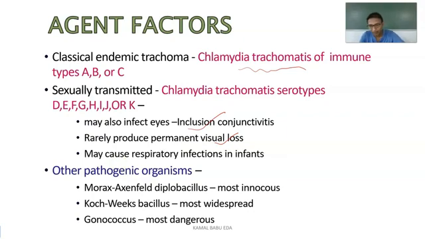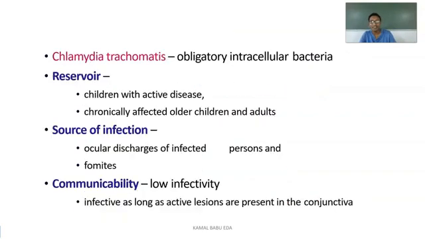Coming to other pathogenic organisms, Morax-Axenfeld diplobacillus is the most innocuous organism. Next is Koch-Weeks bacillus, the most widespread organism, and Gonococcus, which is very dangerous. Chlamydia trachomatis is an obligatory intracellular bacterium, and the reservoir is mainly children with active disease and chronically affected older children and adults.